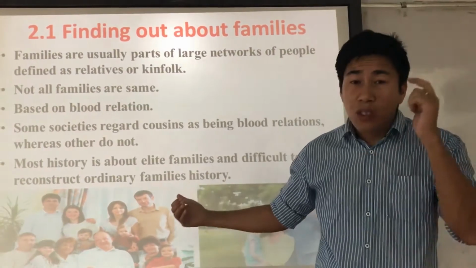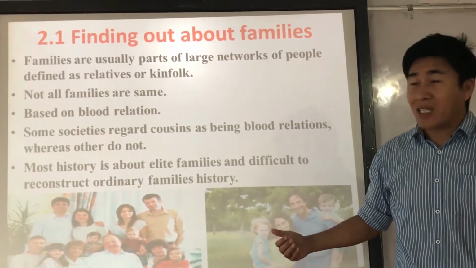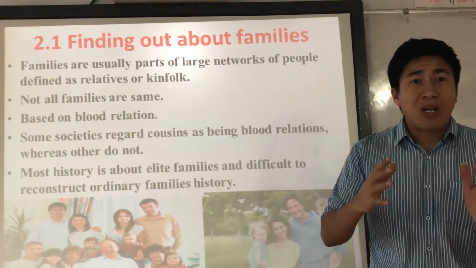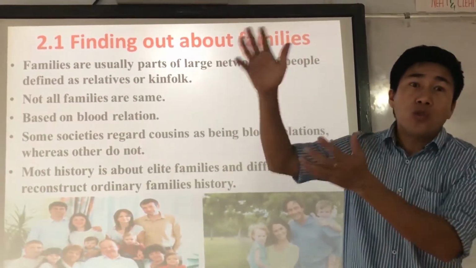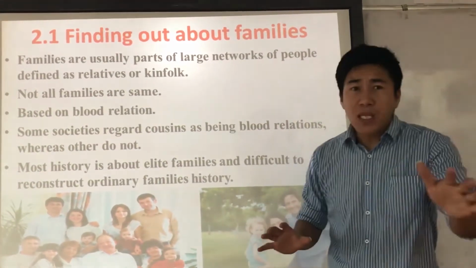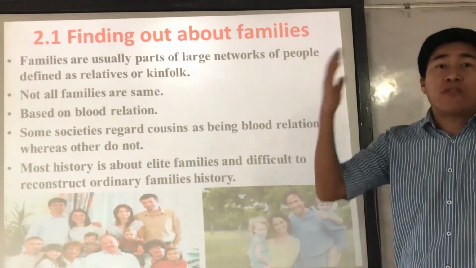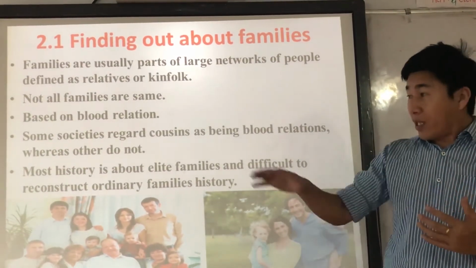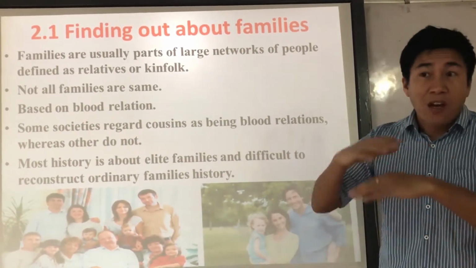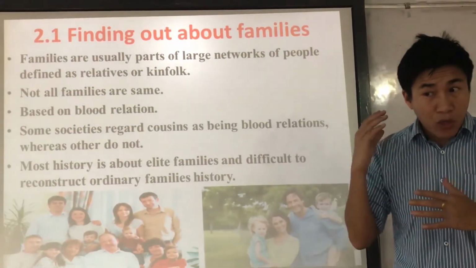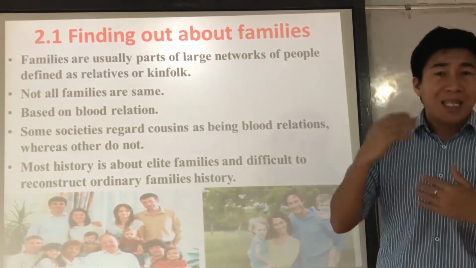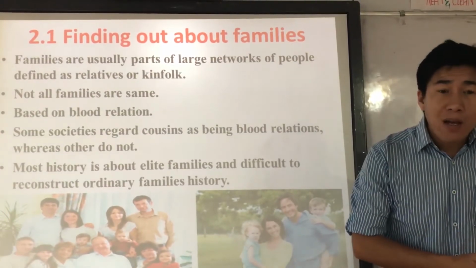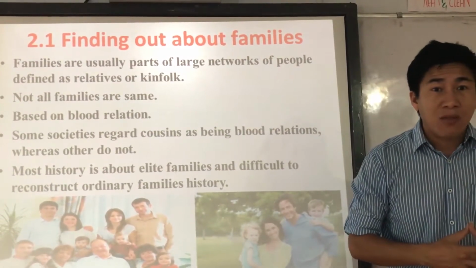But here you need to listen and understand what historians used to do. Historians sometimes follow the strategy of going to sources from known to unknown. Let me give you an example. Nowadays the head of the family is the father, right? It used to be the father. Not only that, many sources mention that fathers are the head of the family. So historians, moving from known to unknown sources, think that in ordinary families also the head of the family must be a father. It is a patriarchal society that we used to have.